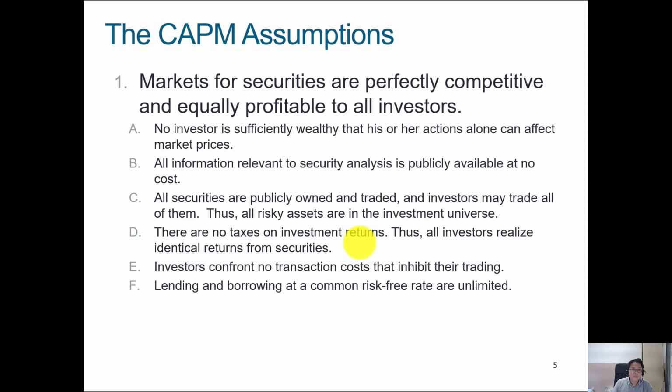The capital asset pricing model makes several assumptions. First of all, the markets for securities are all competitive and they're all equally profitable to all investors. Basically, all investors are on an even playing ground, so that no investor is so wealthy that his or her actions can disrupt the investment market itself.